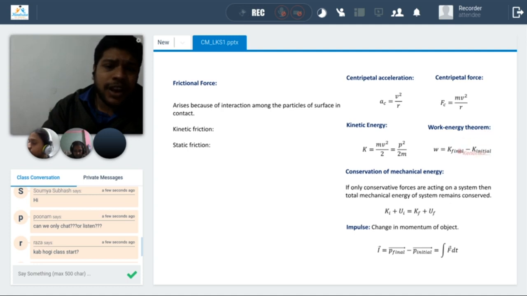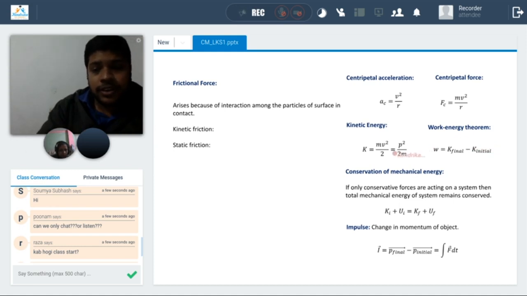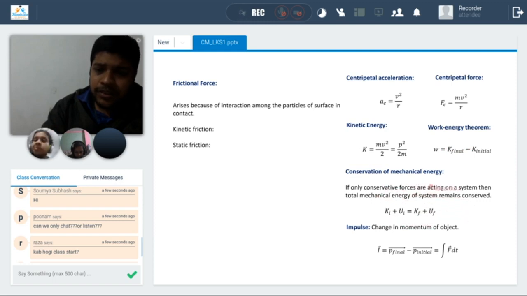This is for a conservative force system. If the force is viscous, a non-conservative force, then there will be loss, so we have to incorporate it. Conservation of mechanical energy: if only conservative forces are acting on a system, then the total mechanical energy of the system remains conserved. The work energy theorem is also valid for conservative forces.